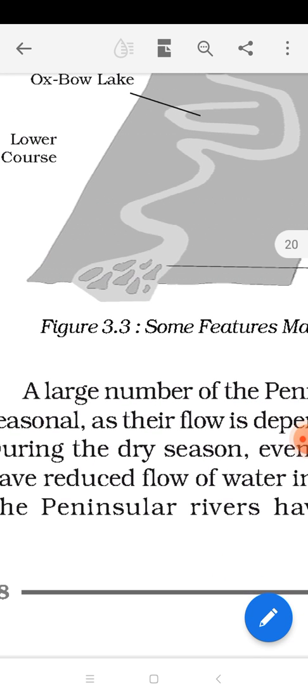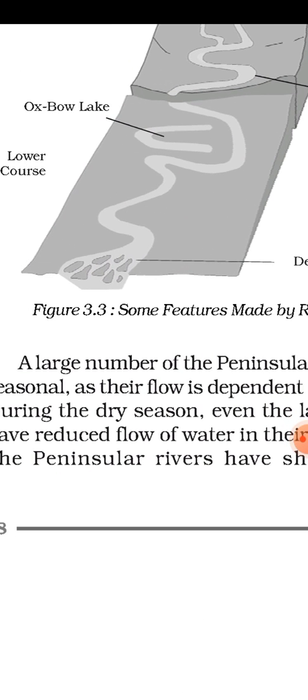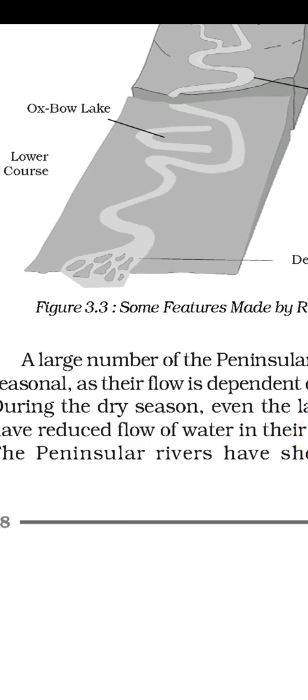Okay, and this is the last feature done by the river, because here the river is now going to totally merge with the sea or with the ocean. So whatever alluvium or deposition activity is left by the rivers, they are going to deposit every single thing here. Because for so many years rivers are doing this constant activity, it will create an island, and this island looks like a triangle, and in the Greek language triangles are called delta, so we name these islands as delta. Okay, so I hope up to here is clear to all of you.